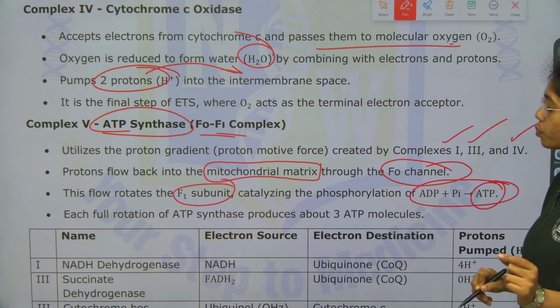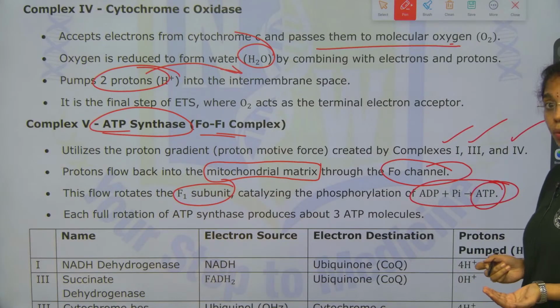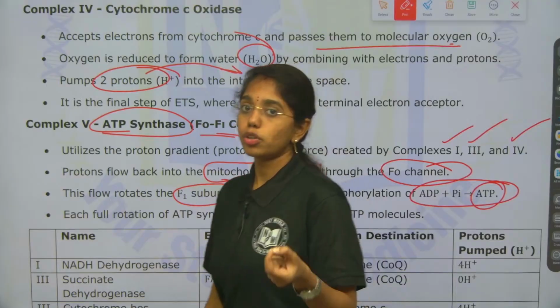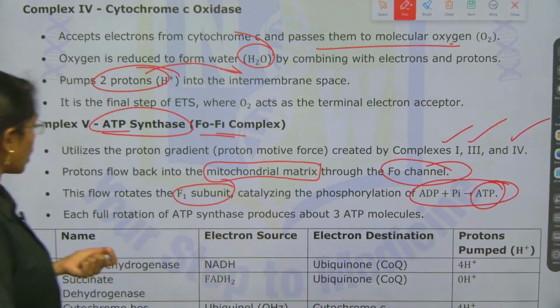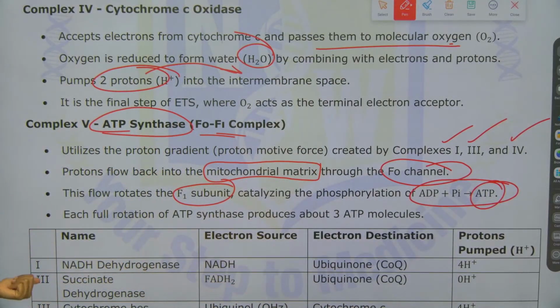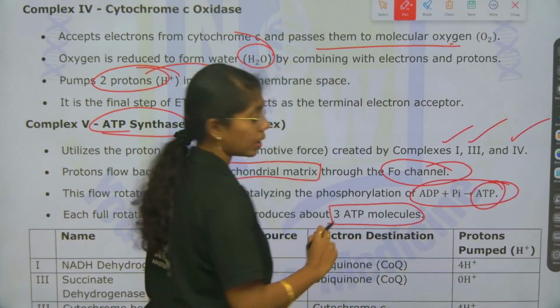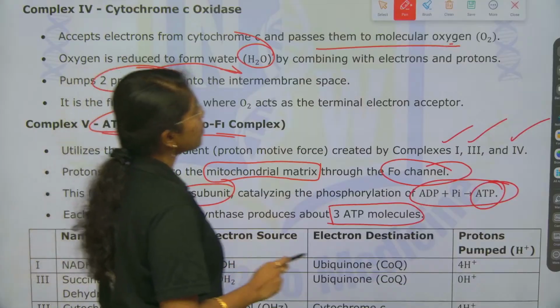If you mention this point, you will get an add-on, like where ATP is formed actually. ATP is formed in the mitochondrial matrix. Next, each full rotation of ATP synthase will produce 3 ATP molecules. Clear, right?